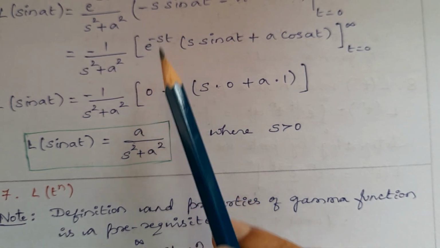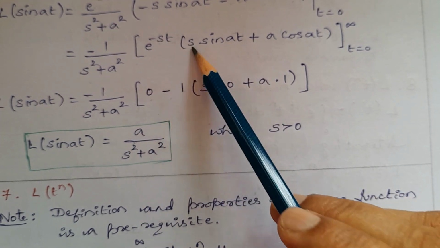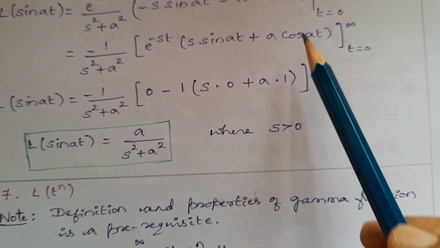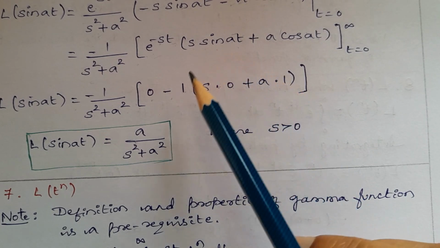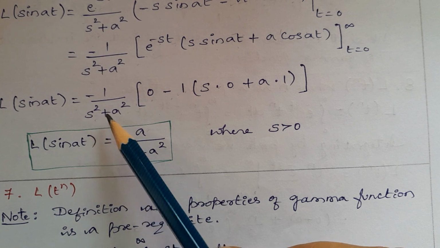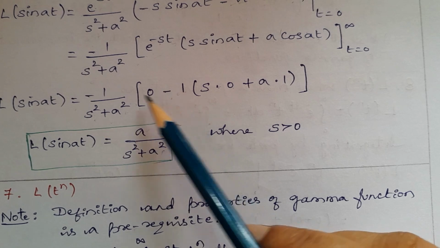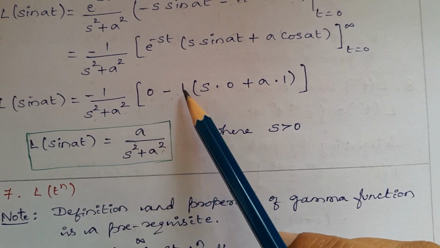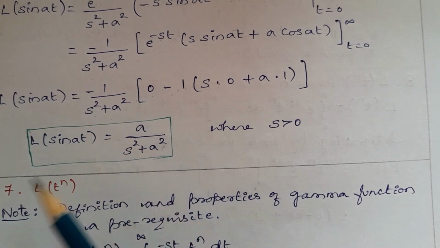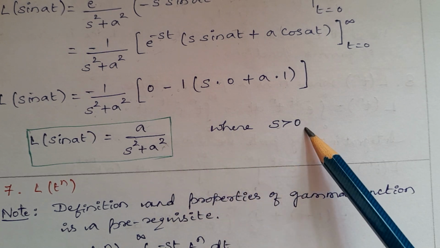E power of minus infinity is 0, minus lower limit: e power of 0 is 1, s sin 0 is 0 plus a cos 0 is 1, so 1 into a, that is a divided by s square plus a square. So here minus minus plus 1 into a is a. Therefore Laplace transform of sin at equals a divided by s square plus a square, where s is greater than 0.